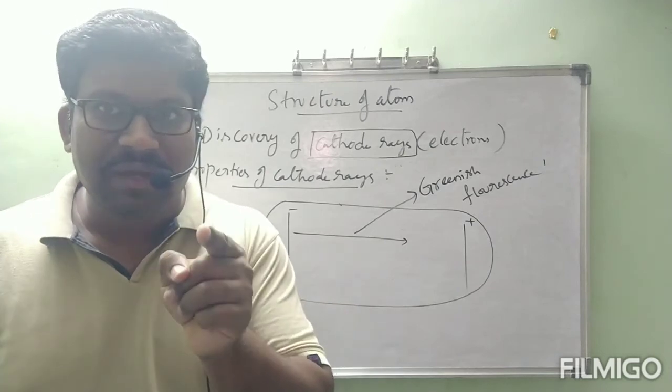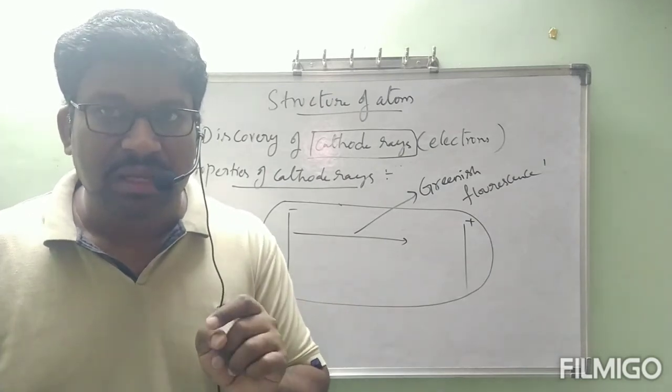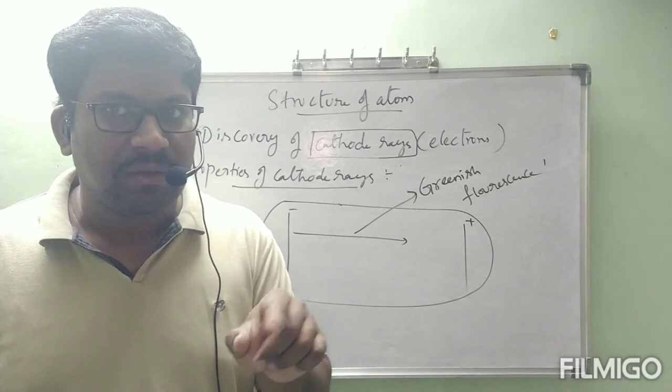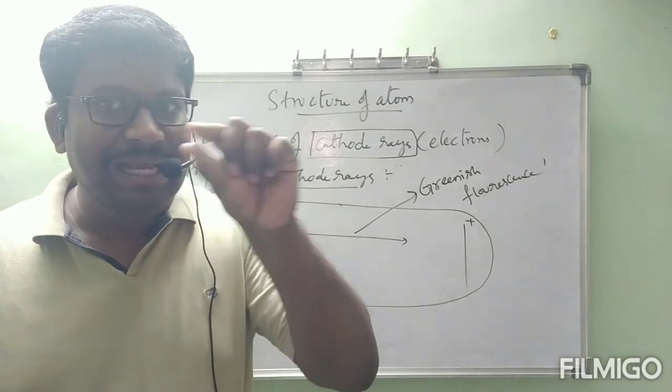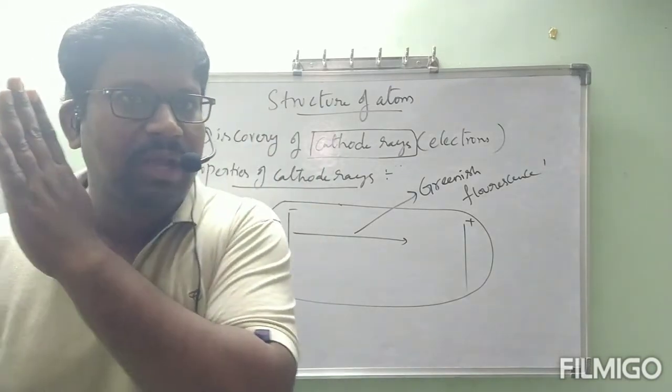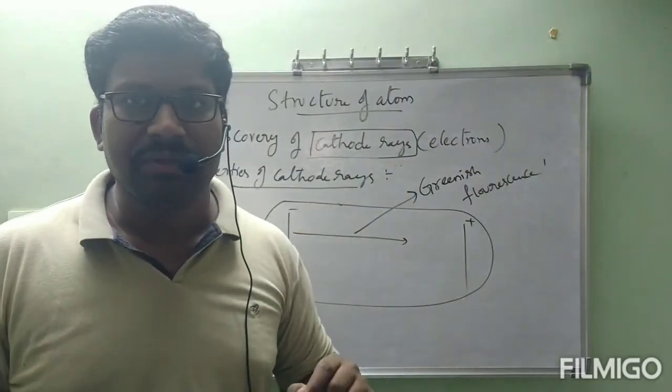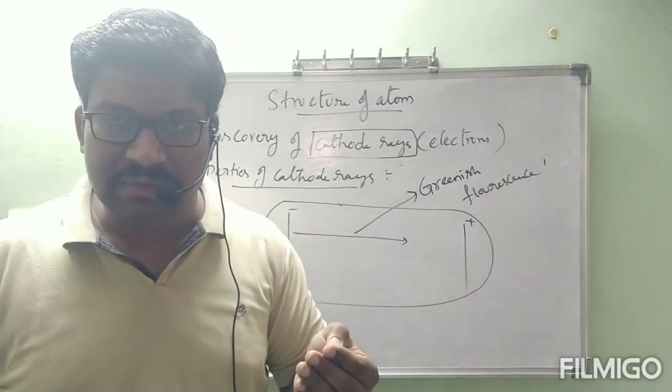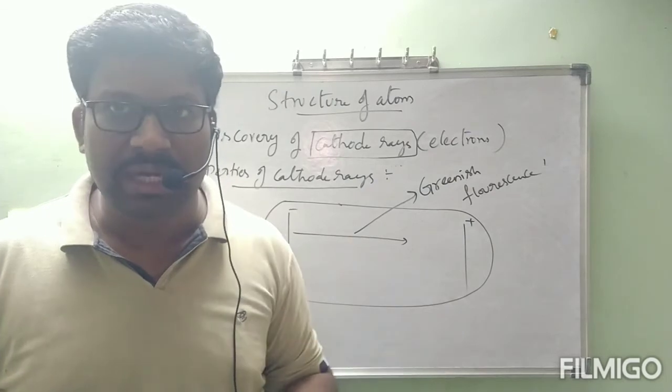Okay, I will send one video to you after completion of this class. In that video, we can clearly see the greenish fluorescence, green color light, traveling from cathode to anode. Clearly we can observe, no problem. I will send that video. After seeing that video, you will get more clarity about this one.